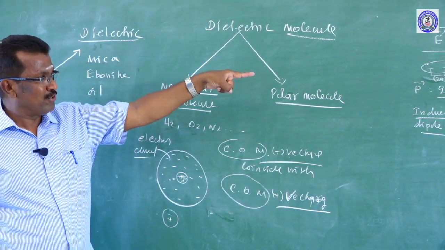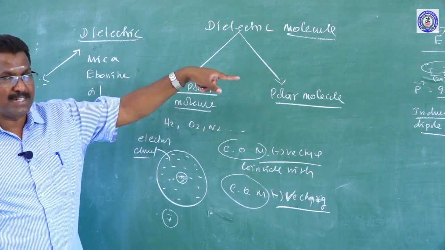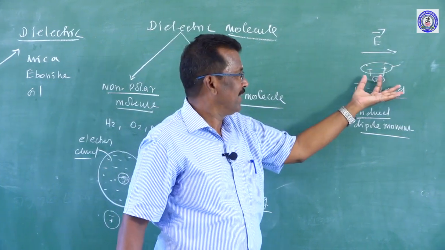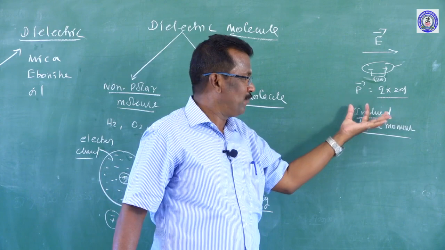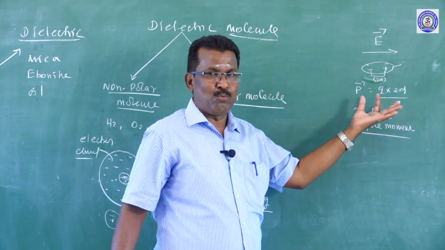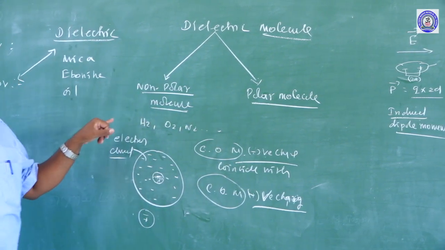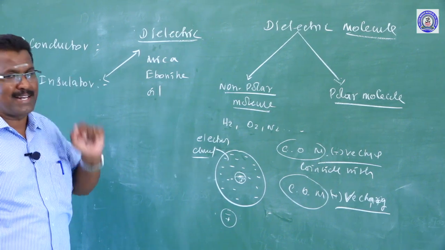When the non-polar molecule is placed inside the electric field, the positive and negative charges are separated by a small distance. So a dipole moment exists, and this is the induced dipole moment. A non-polar molecule produces an induced dipole moment when placed inside an external electric field.